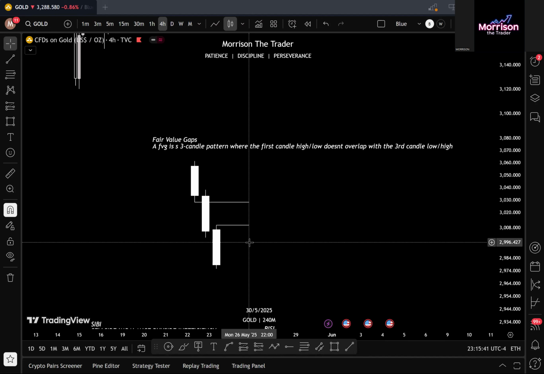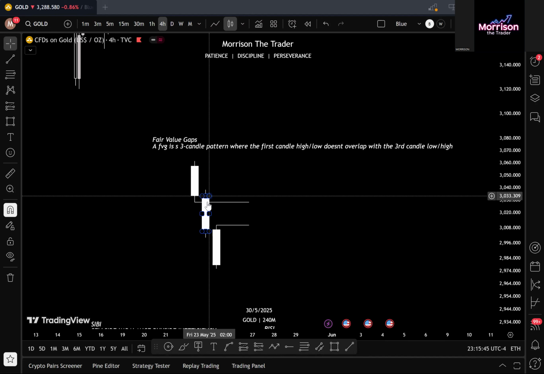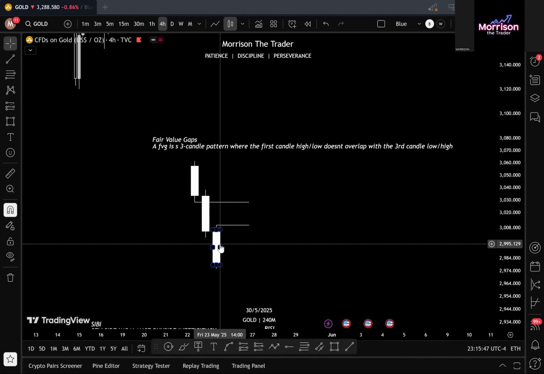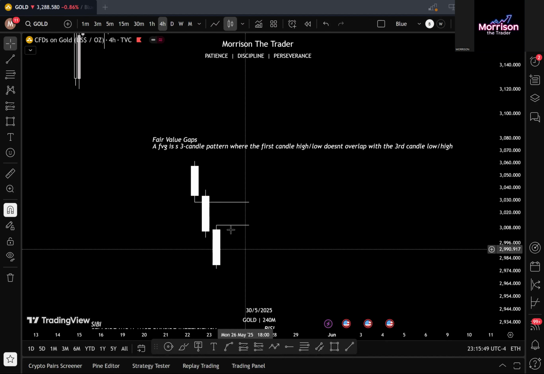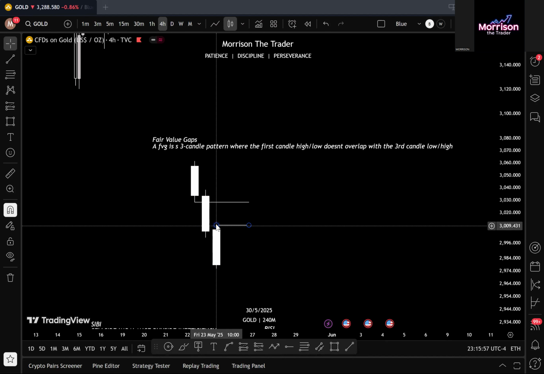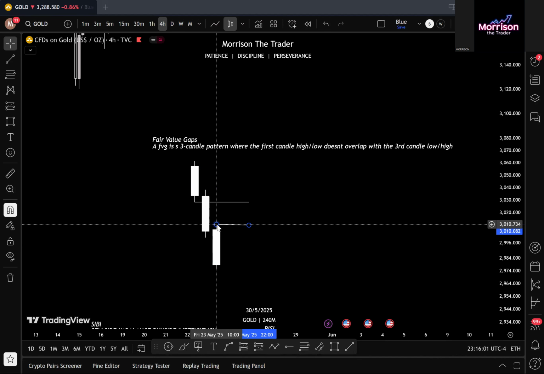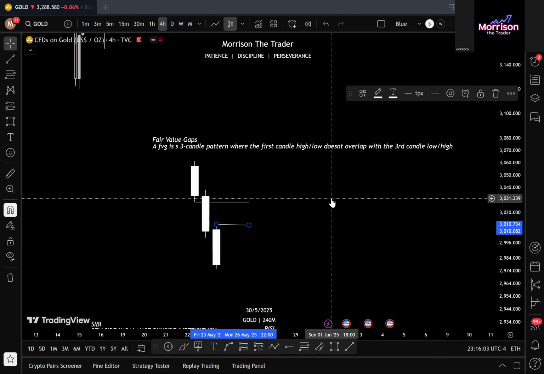So it's a three-candle pattern, right? We have the first candle, the second candle, and the third candle, whereby the low of the first candle, that means the wick of this first candle, doesn't overlap with the low of this.